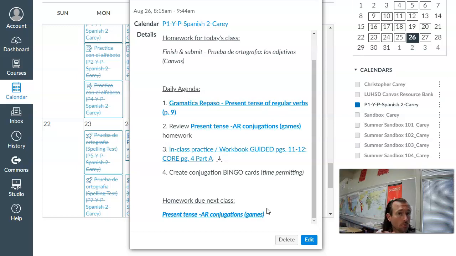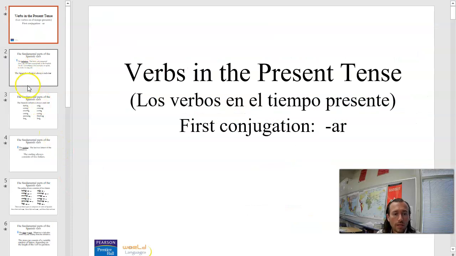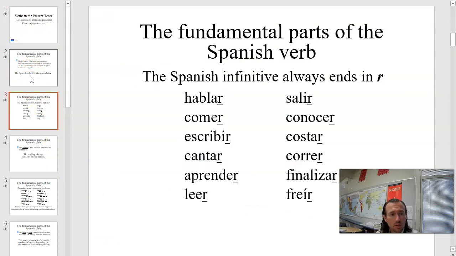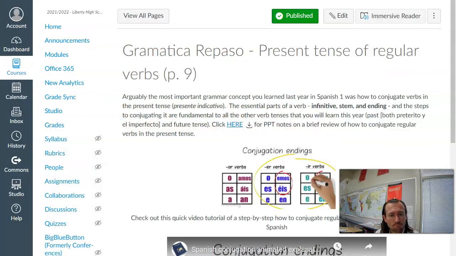And what we're going to do today is review the notes that we looked at last class. If you click here, it'll take you to the page that we reviewed last class on a review of the present tense conjugations. If you click here, there's a PowerPoint that we reviewed together, and we'll go over it again briefly together. And that is the 3 parts to a verb in Spanish, what they are, what it means to conjugate a verb, and then we'll go over some example conjugations together. So this PowerPoint we'll review again.